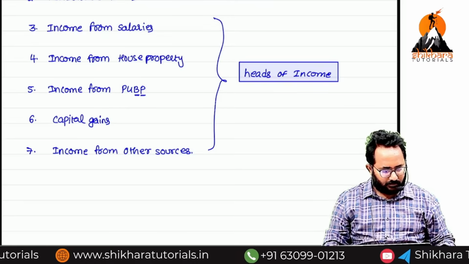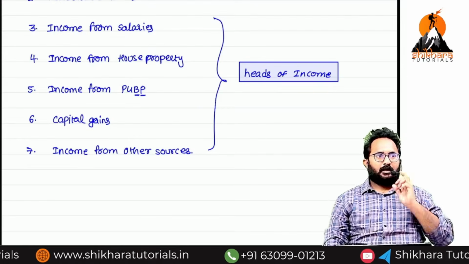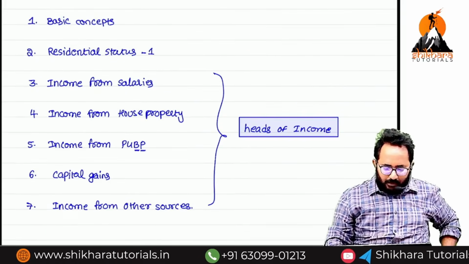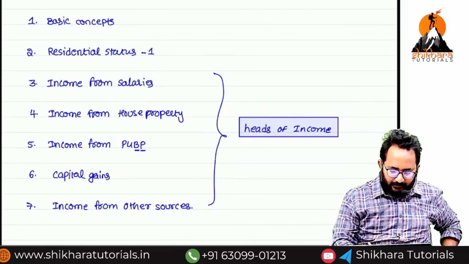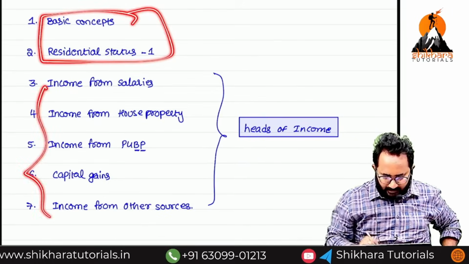Understood up to now? Okay, right? Just now we talked about the basic concepts under residential status and 5 heads of income.